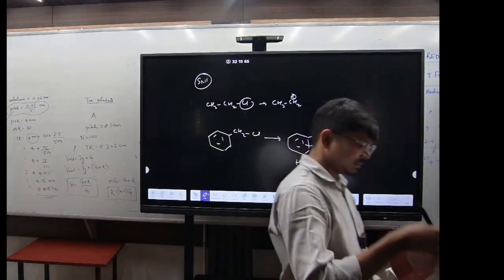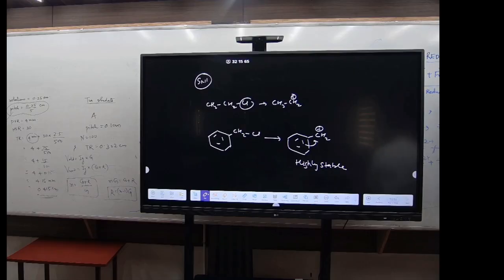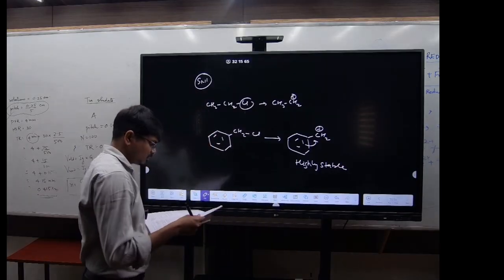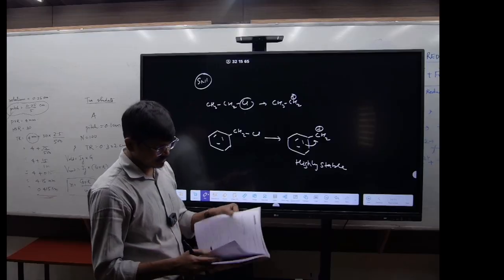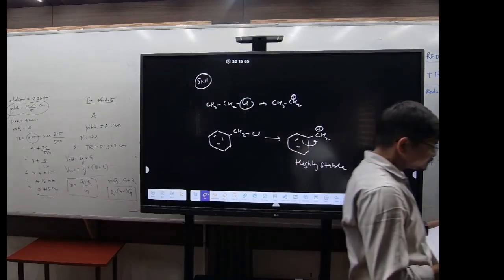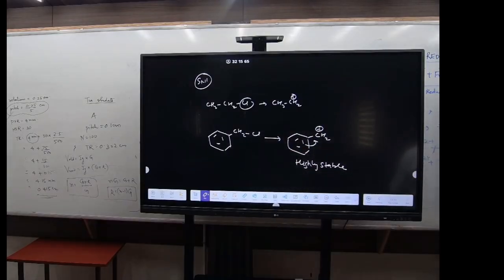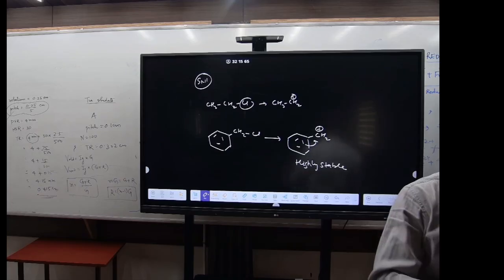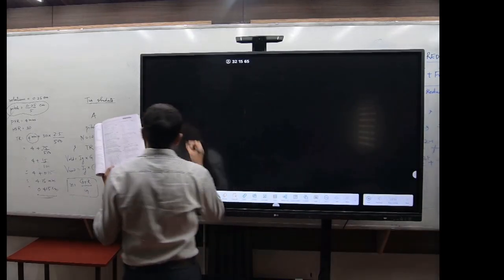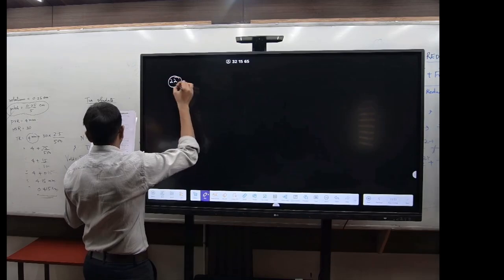Now, question number 22. क्या होगा? In the reaction, first form the product. 22. बोलो. See here, देखो यहाँ पर. यहाँ पर क्या होगा?